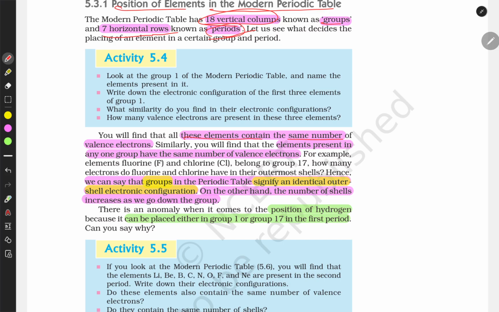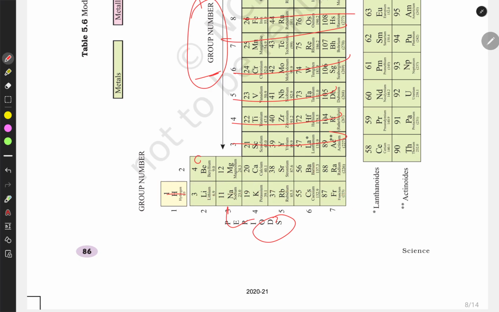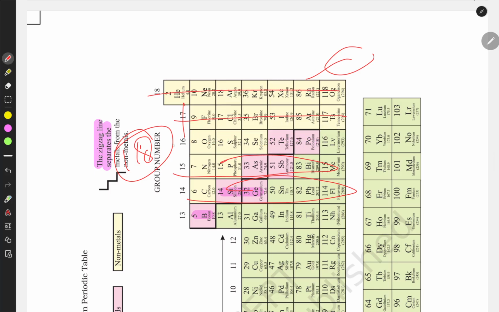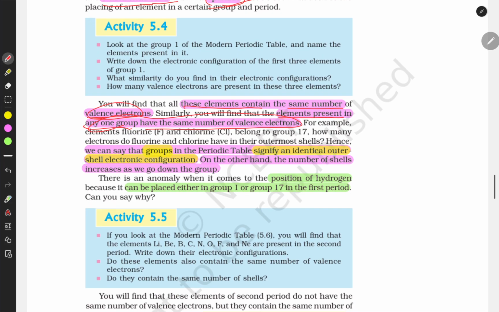Elements present in one group have the same number of valence electrons. Each group has the same number of valence electrons. Here the valence is 1, and this last group doesn't have any valency because it forms the complete group. Its valency is 0. So this is based on valency.